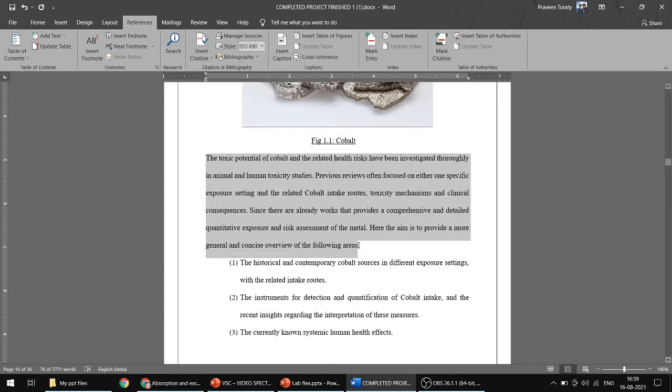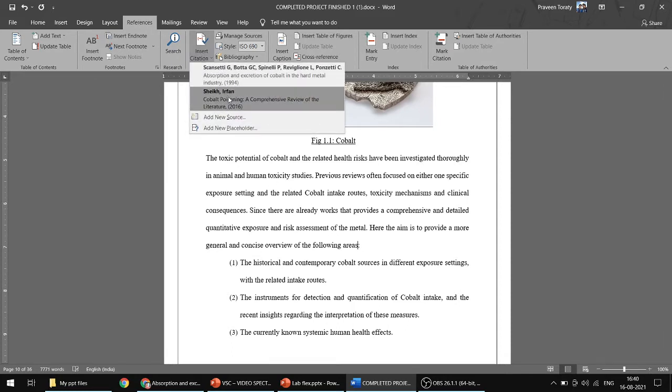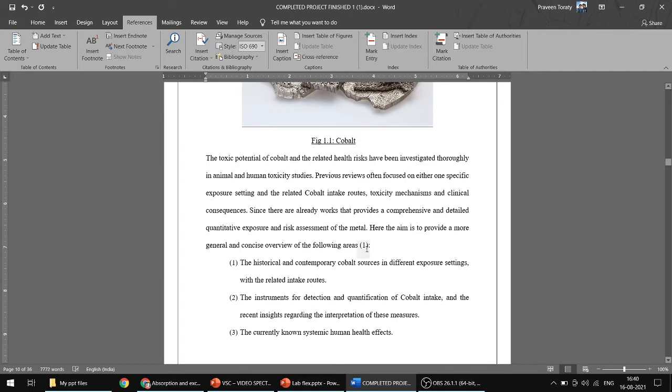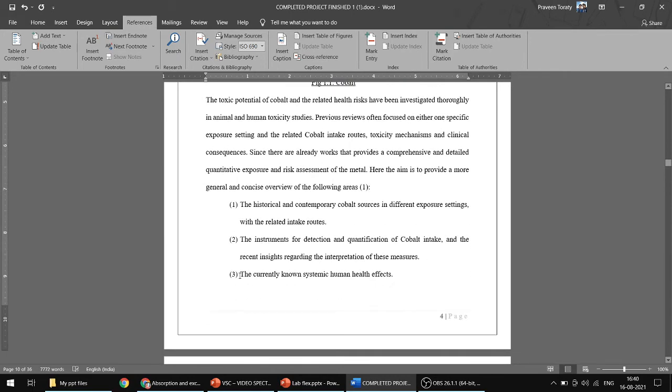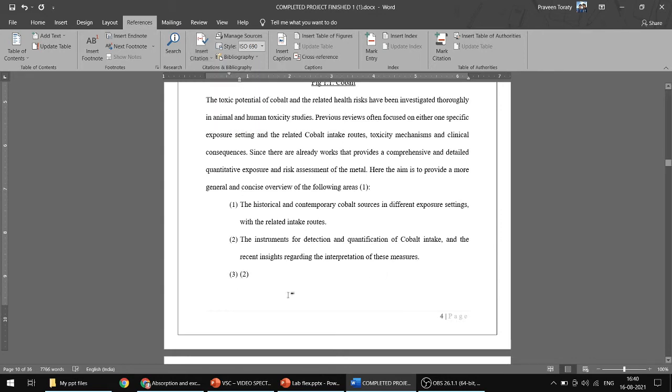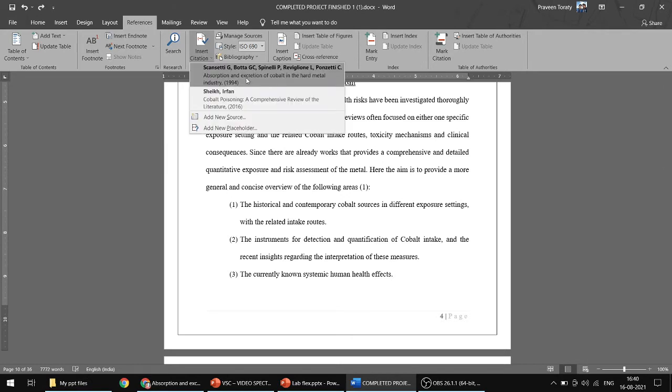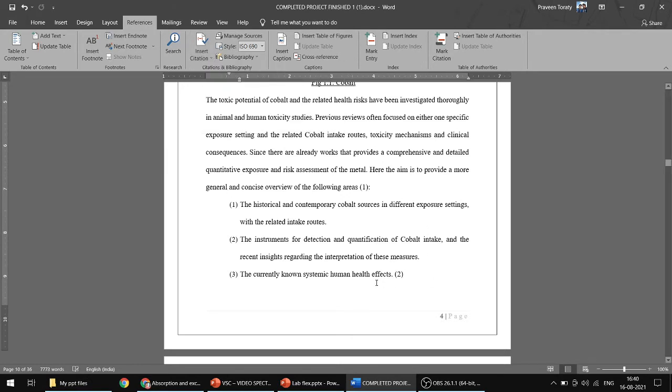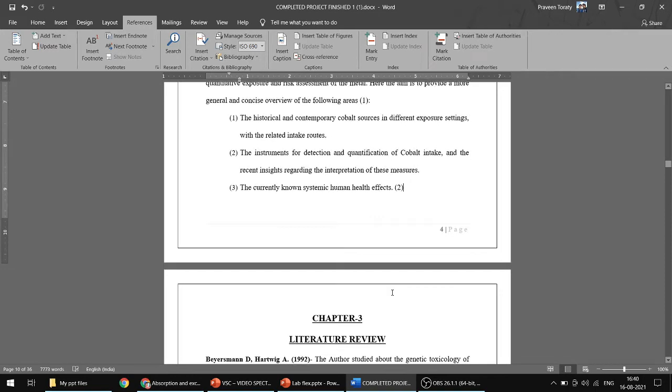Now I need to mention citation here, that means from this particular paper I have taken this content. Then again I simply need to click on this, 1 will come here, and this content is taken from this particular thing, 2. So like that, don't select all, keep it here, click it here and keep on 2. So you will be getting the second citation over here.